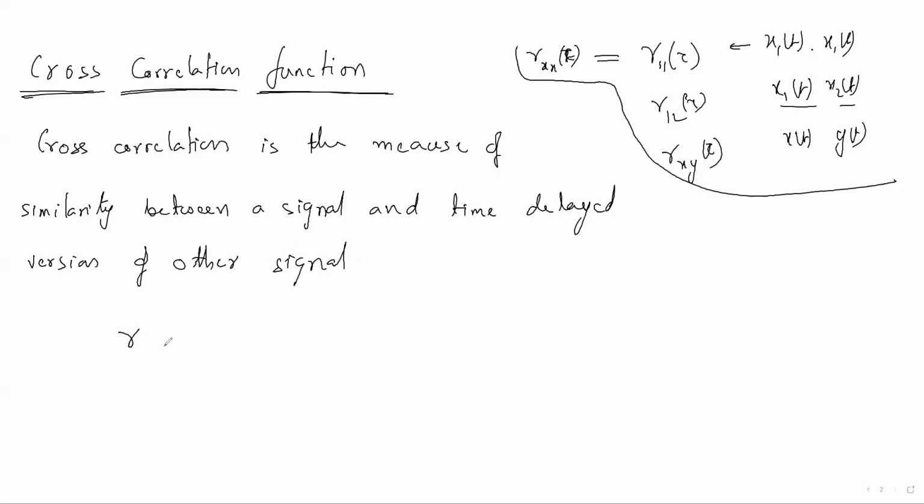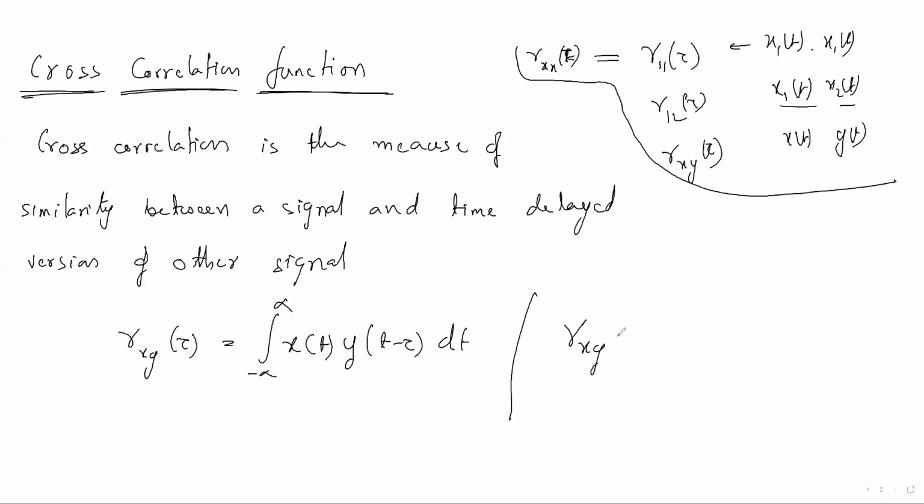So what is the formula? Rxy(tau) is the integral from minus infinity to infinity of x(t) times the other signal y(t minus tau) dt. This is the formula. One thing you should remember: the cross correlation Rxy(tau) is not equal to Ryx(tau).